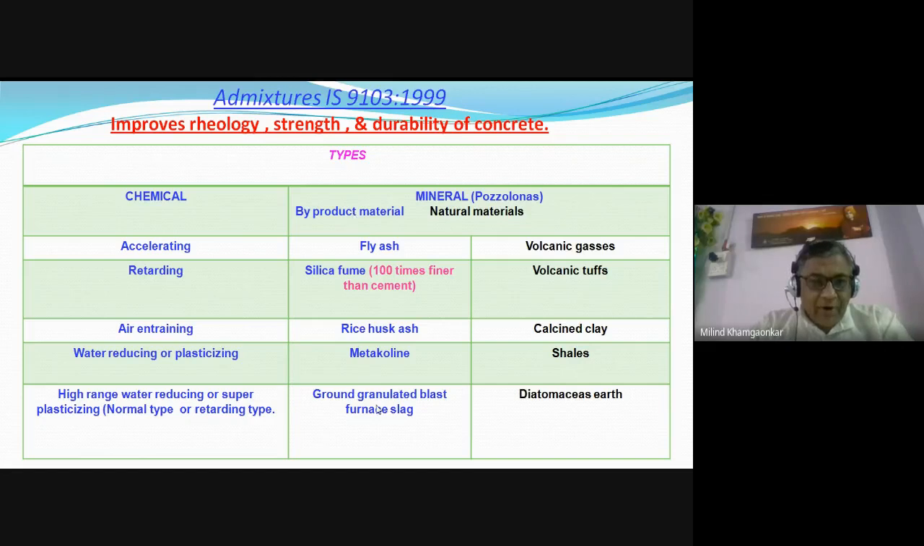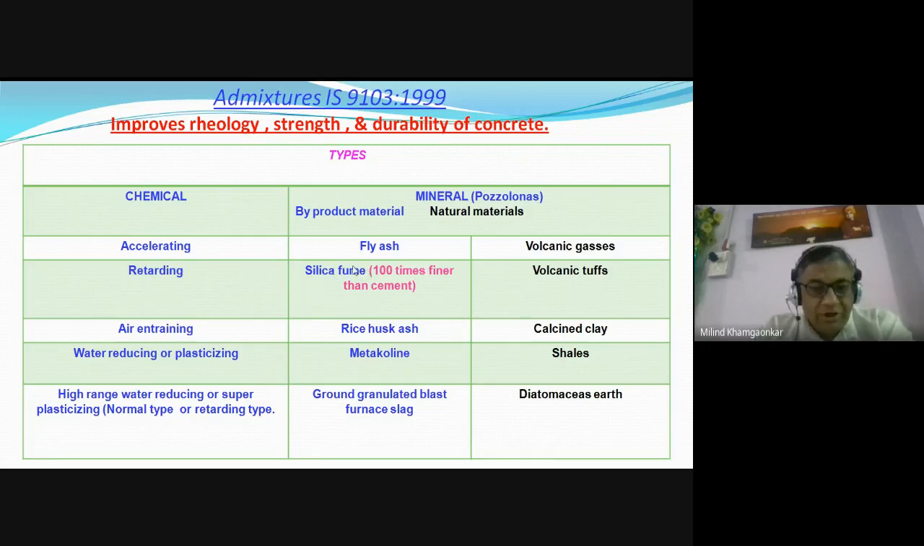So what are the byproduct materials? They are the fly ash. Fly ash, as I have told you, is produced in the thermal power plant. It is the byproduct of the burning of the coal which is used in the power plant. The second one is silica fume. It is again a byproduct of a certain arc process.